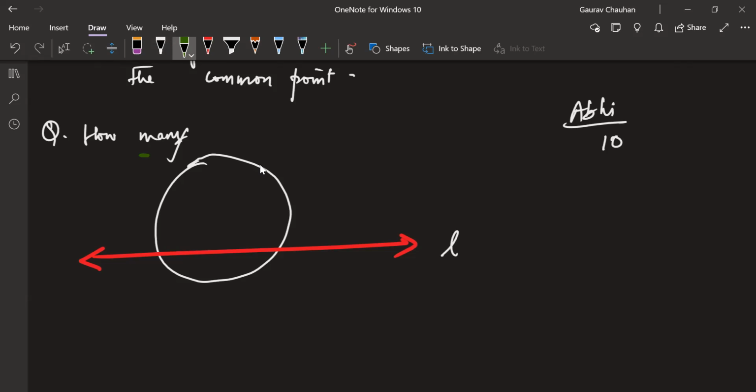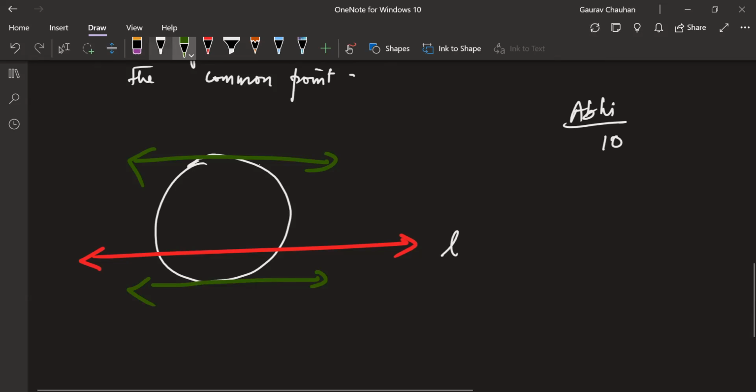Where will they be? There are 2 tangents to the circle, but 2 tangents which are parallel to this line. Where will those lines be, Manisha? Above and below. One will be on the other end, here, and one will be here. Okay with that? So I want you to draw this diagram and right above it only.